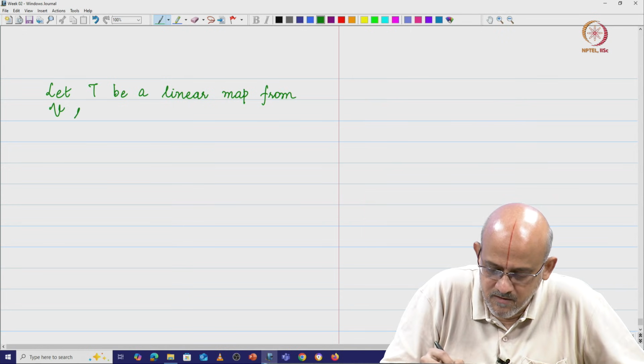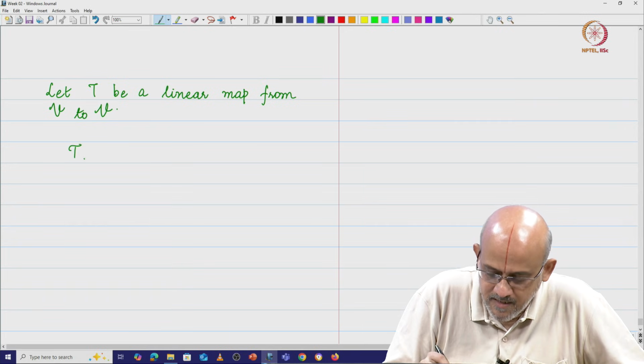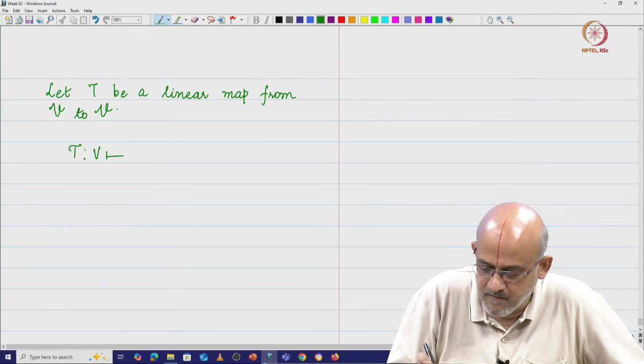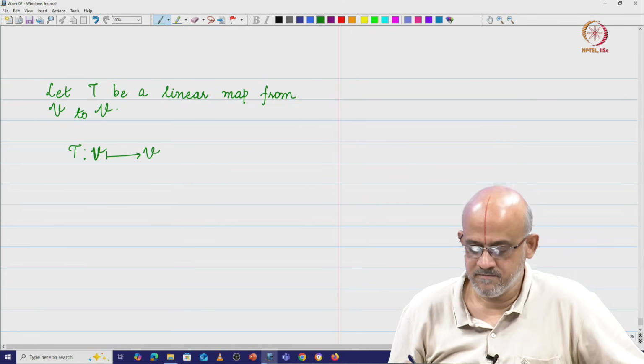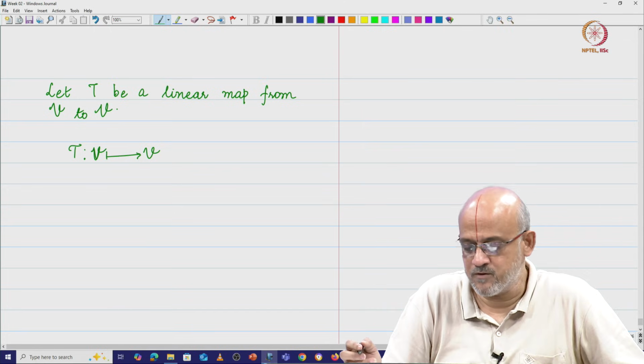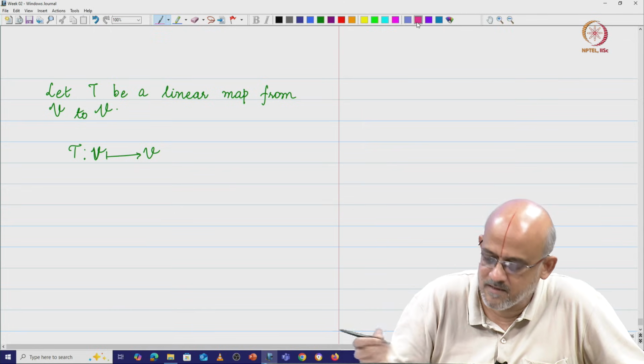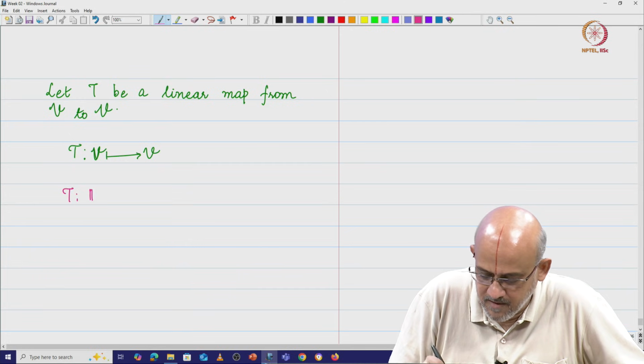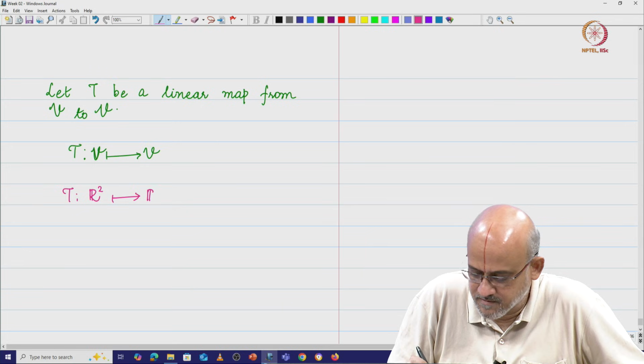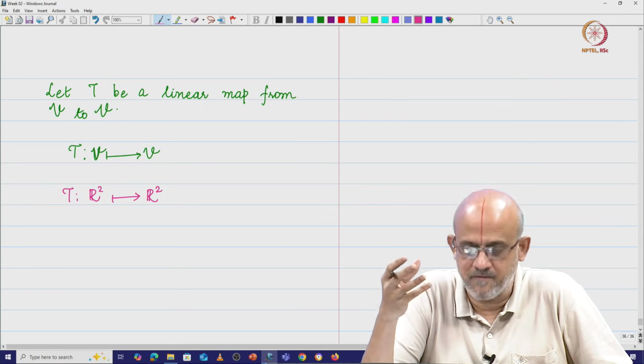So let us do this. Let T be a linear map from the vector space V to the same vector space V. So T maps a vector in V to another vector in V. For example, let us say T maps from R2 to R2. So it is a linear transformation which maps a vector from R2 to R2.